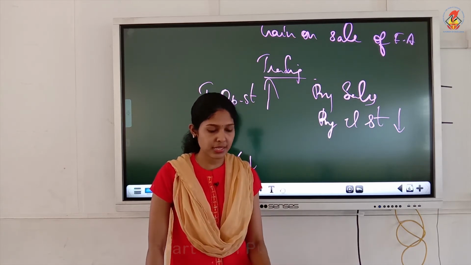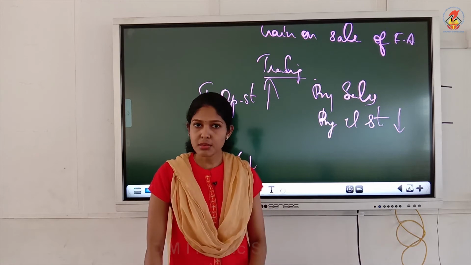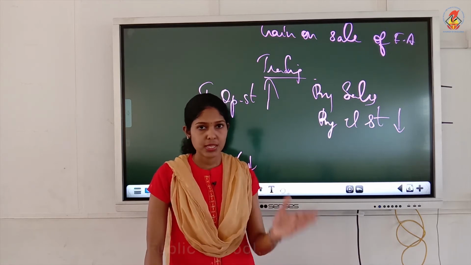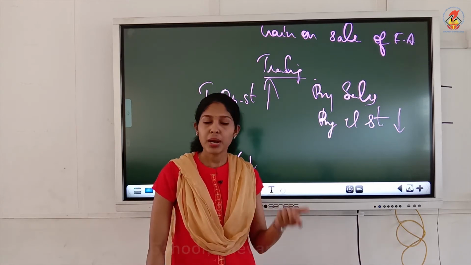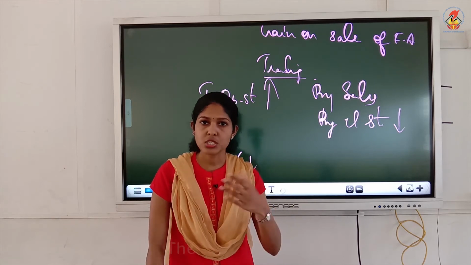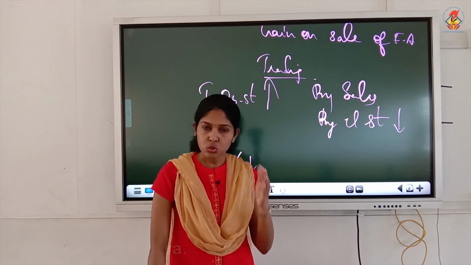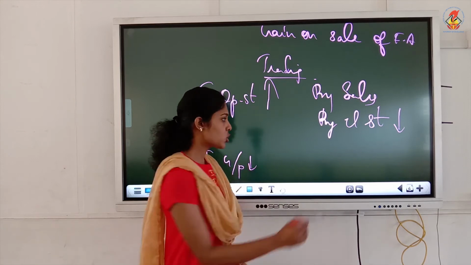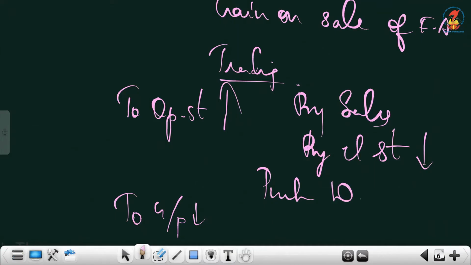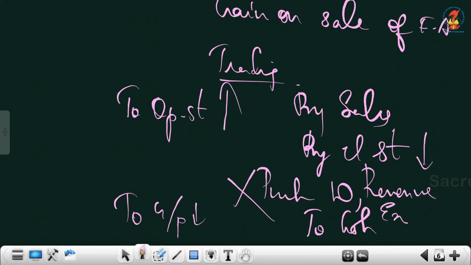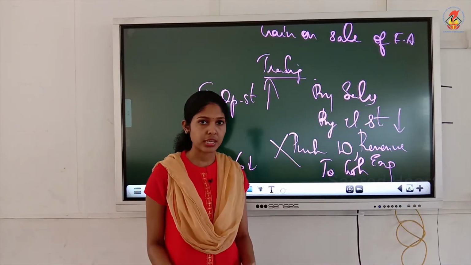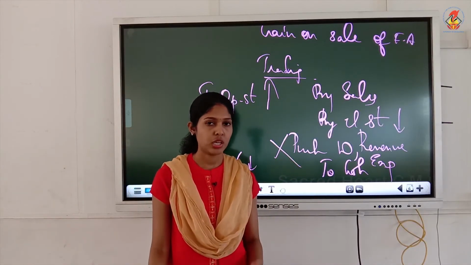See, they have given one example there. Purchasing machinery, what is the journal entry? Machinery debit to cash. But if you write purchases debit to cash, you know the answer is wrong. This is now considered as a revenue expenditure, but actually purchasing fixed assets should be considered as capital. It is non-recurring expenditure. Understood?